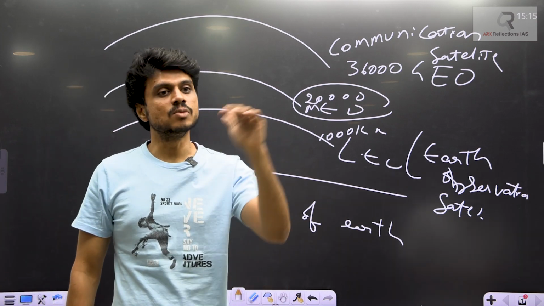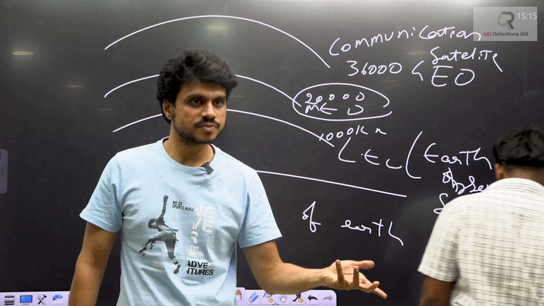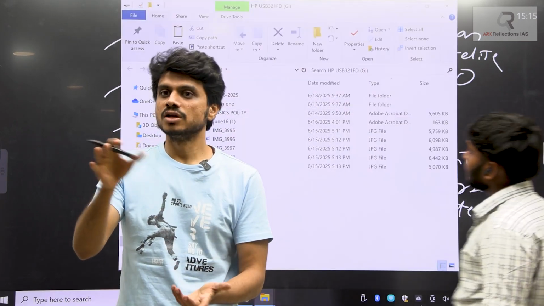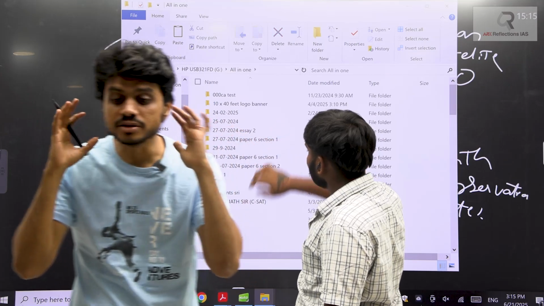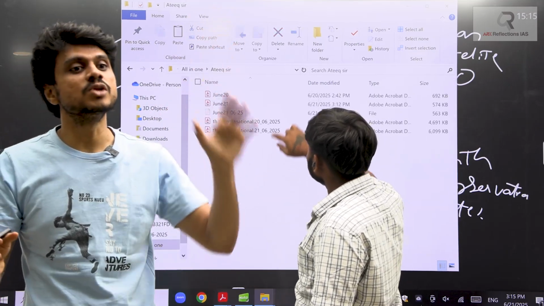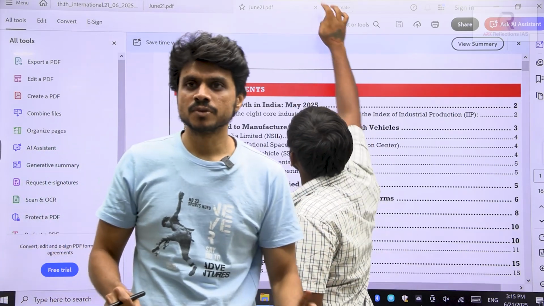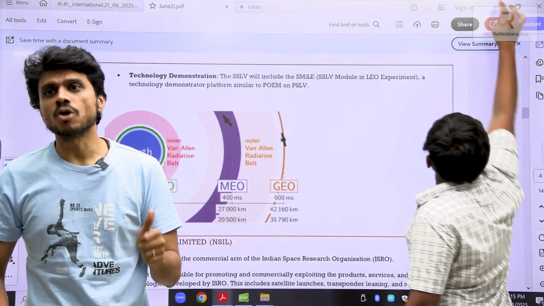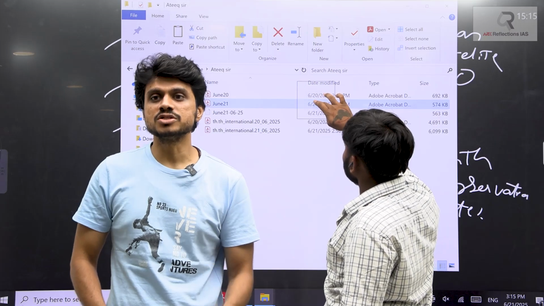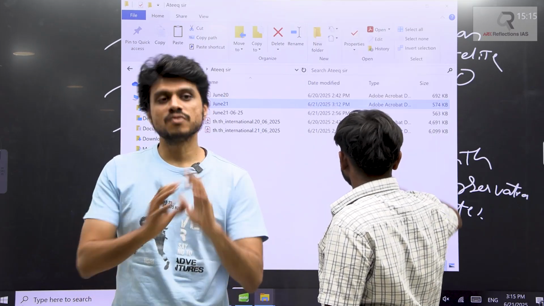These are the three important orbits we have in space above the surface of the Earth. Low Earth orbit generally for Earth observation, higher Earth orbit for communication, and middle Earth orbit for navigation. Now, how do you place the satellites? We need rockets. So we use rocket launching to launch our satellites.